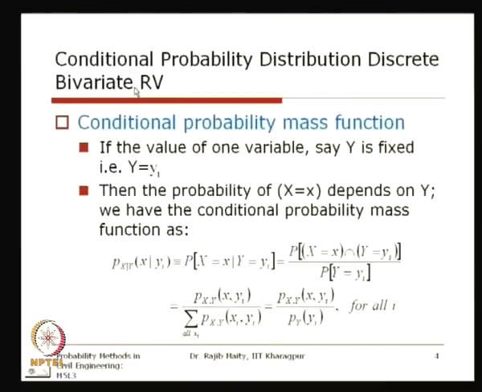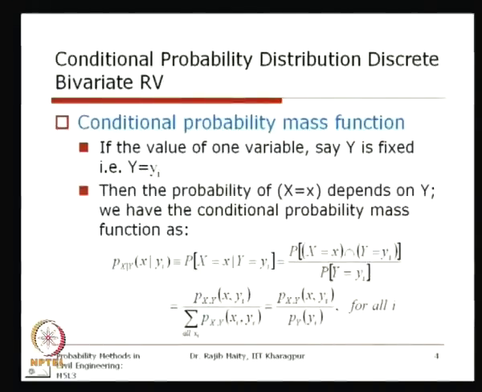We have also shown in the last class how their PMF looks in tabular form: x takes some values, say 1, 2, 3, 4, and y also takes specific values. Then for each combination of these two, the probability mass is concentrated, and that is the joint PMF.